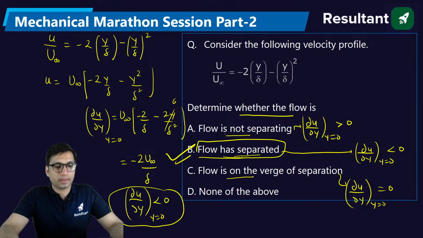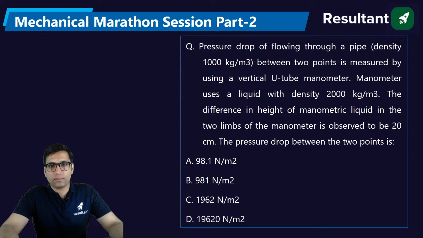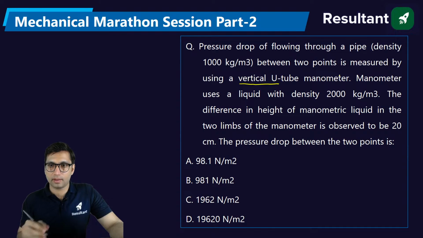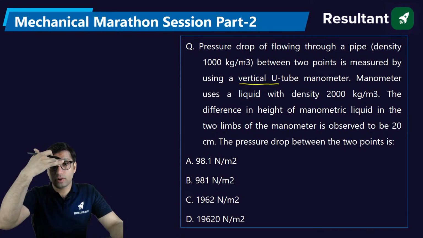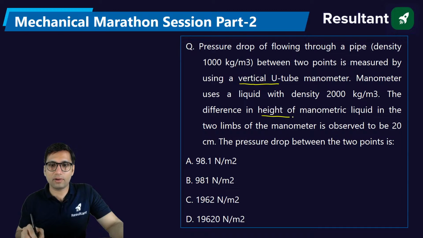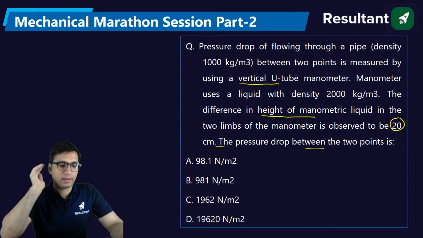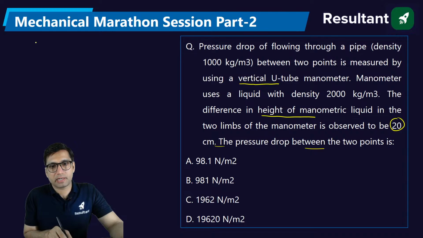All right. Pressure drop of flowing through a pipe. Density is given to you as 1000 kg per meter cube. Pressure drop between 2 points is measured by using a vertical U-tube manometer. The manometer uses a liquid with density of 2000. The difference in the height of the manometric fluid is equal to 20 centimeter. The pressure drop between the 2 points is? So you know that the pressure drop is being asked in Newton per meter square.